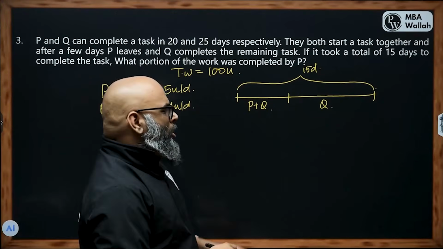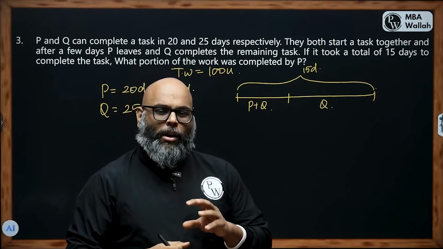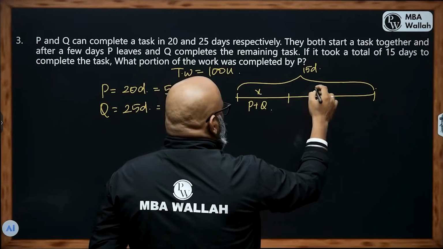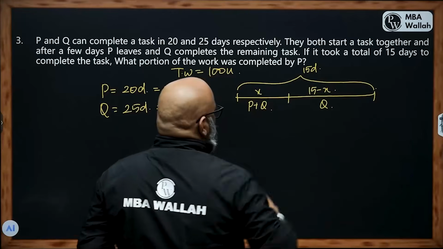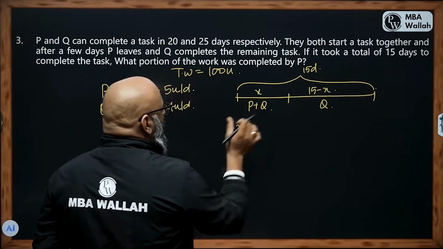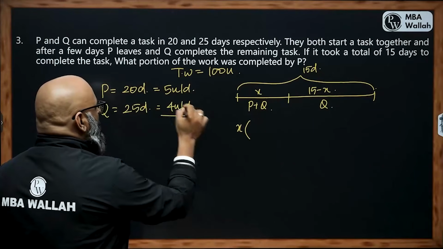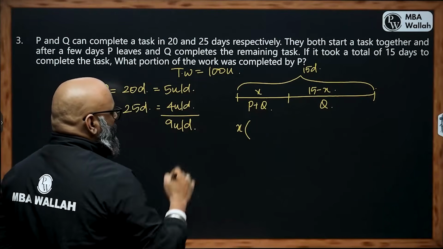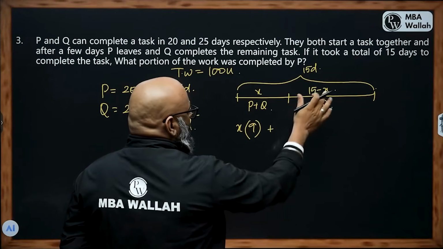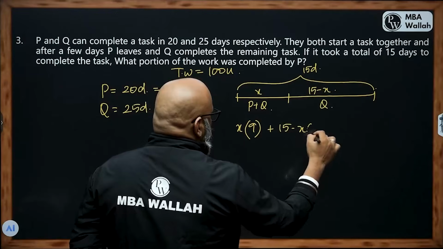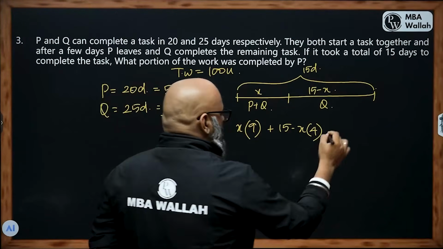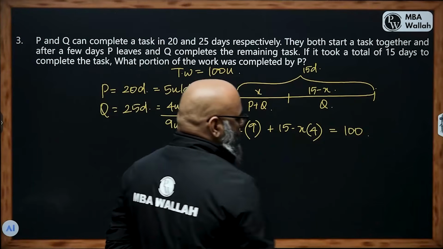Let's do this. There are a couple of ways to solve this question. One, I'm going to write an equation and solve. I'm going to say P worked for X days. So Q alone worked for 15 minus X days. We can write an equation. For X days, both P and Q worked, and they would have completed 9 units per day. So for X days, they would have completed X into 9. Plus for 15 minus X days, it was only Q, which is 4 units. And by doing so, they complete 100 units, right?